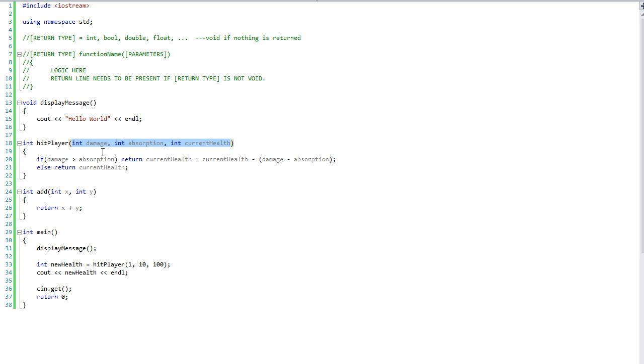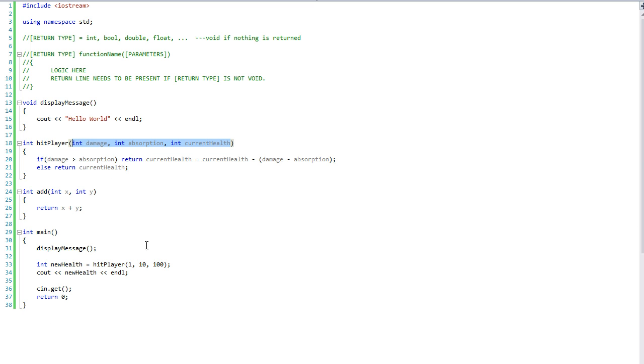But the thing is, functions are very useful for lots of things you can do. You might have 10 different places where you want to hit the player, and you don't want to keep on doing the same logic 10 different times. You want to call a function that does all this logic in one place, that 10 other places call that function.